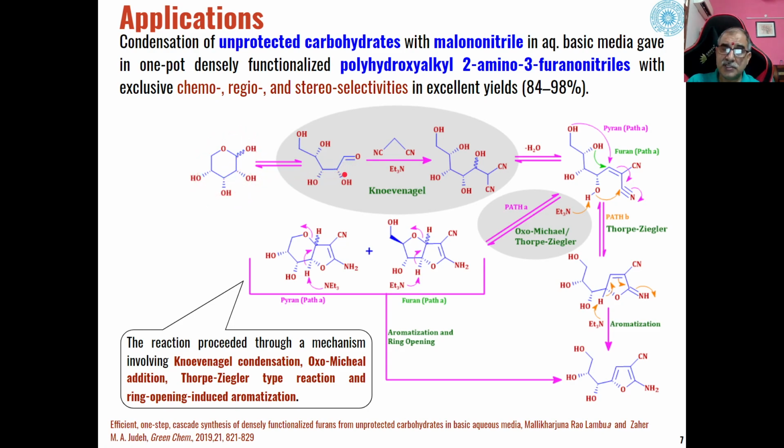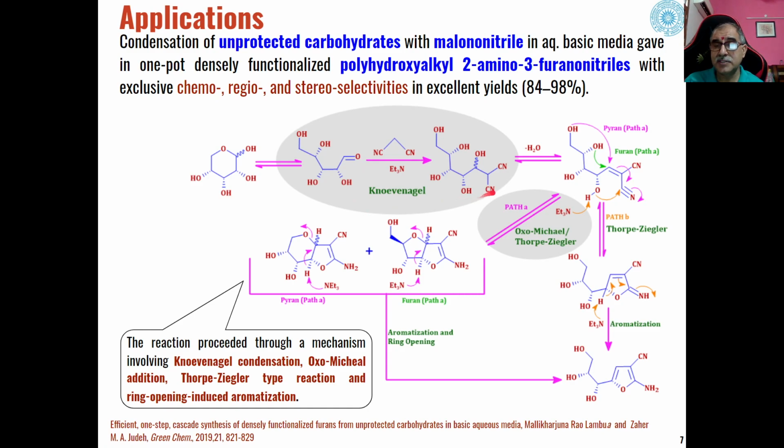This is the open chain structure of the carbohydrate, and we know that malononitrile is called an active methylene compound because of the presence of this methylene group, and these two electron withdrawing groups present over this methylene group make the hydrogens very acidic, and in the presence of a base these protons can be easily removed, and this can act as a carbanion.